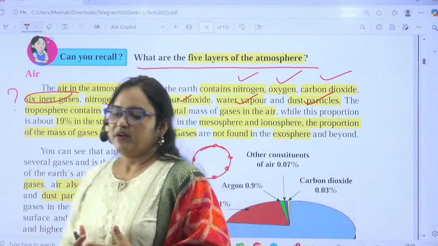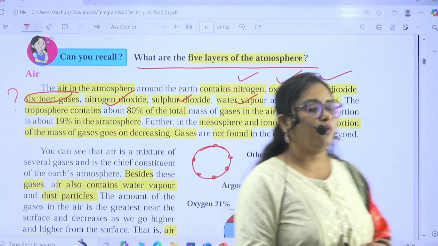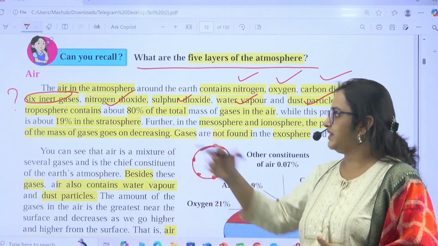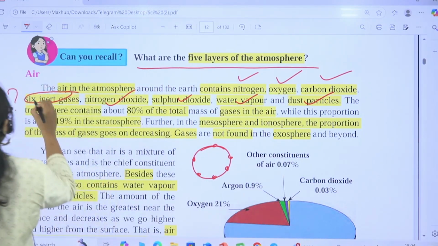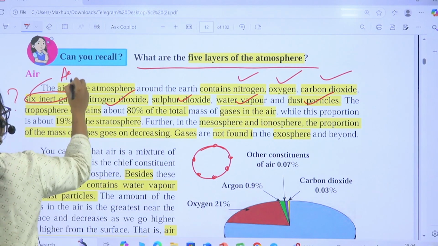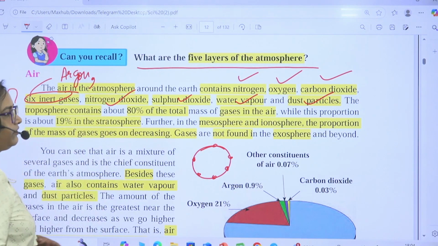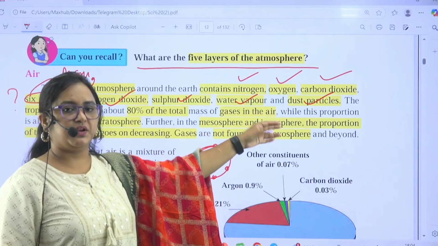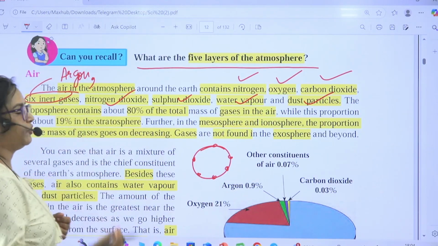Now when we know what inert gases are, we also have to know what those 6 inert gases are. So the most important one is argon. Important in terms of atmosphere or air. Why? We are going to see in just a few minutes.